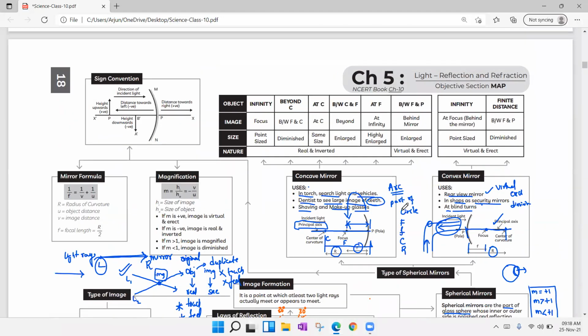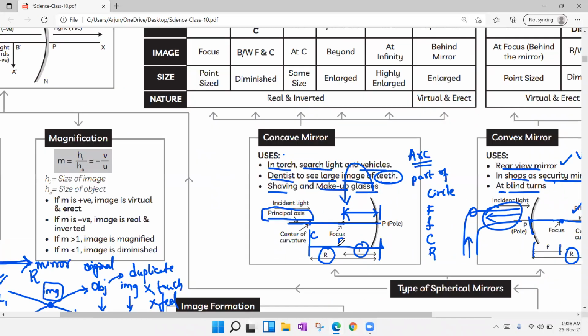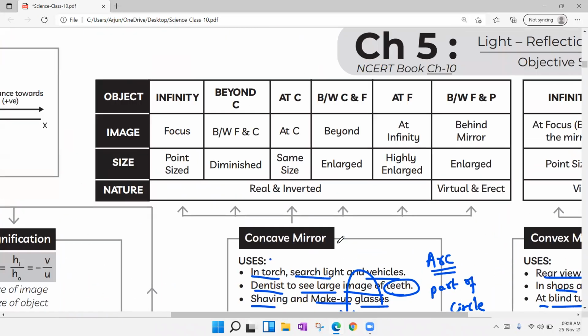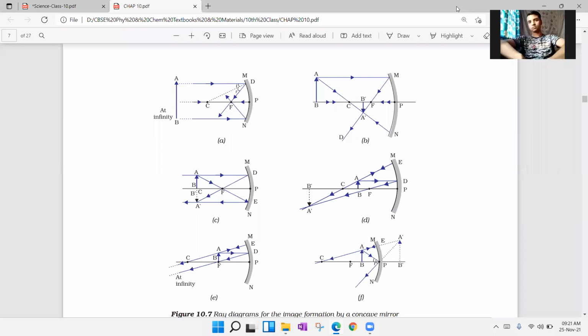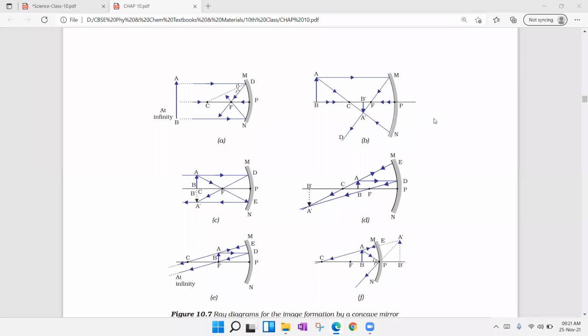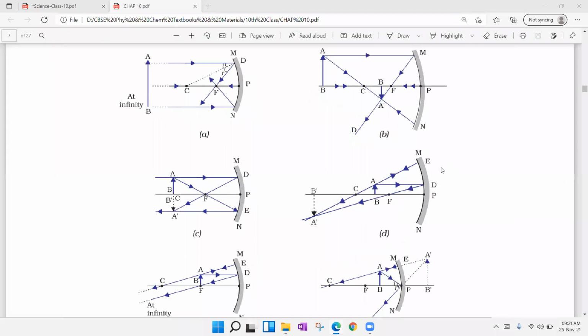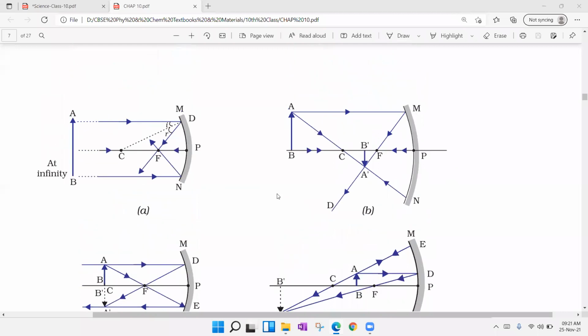Now, let us try to understand the ray diagrams of concave and convex mirrors. To discuss ray diagrams, we should see the diagrams from your textbook. Yeah, we have the diagrams from the textbook. If you observe, there are 6 ray diagrams related to concave mirrors, for 6 positions.